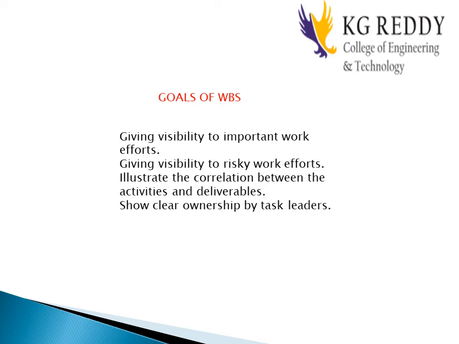The visibility is important. And what are the risky work factors? If you are going to implement a module, how will it affect other modules? That should also be maintained in the WBS, along with the correlations between the activities and deliverables.